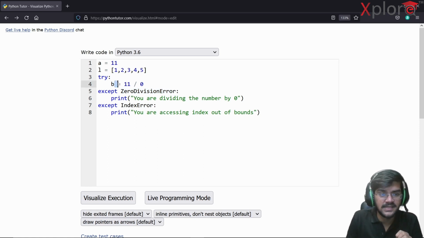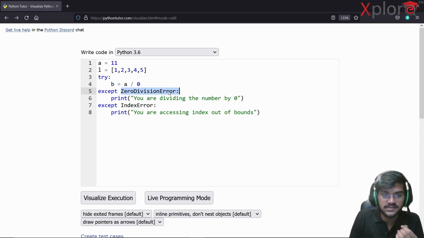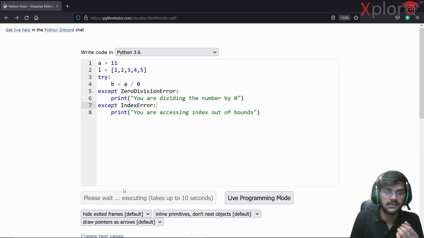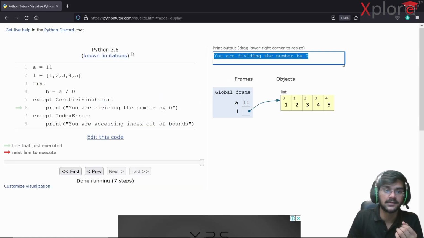In this case, B is equal to 11 by 0, not really 11. Suppose I write B is equal to A by 0. So this is going to throw me a ZeroDivisionError. You are dividing the number by 0. If I'm not wrong, this is going to throw me that you are dividing the number by 0.